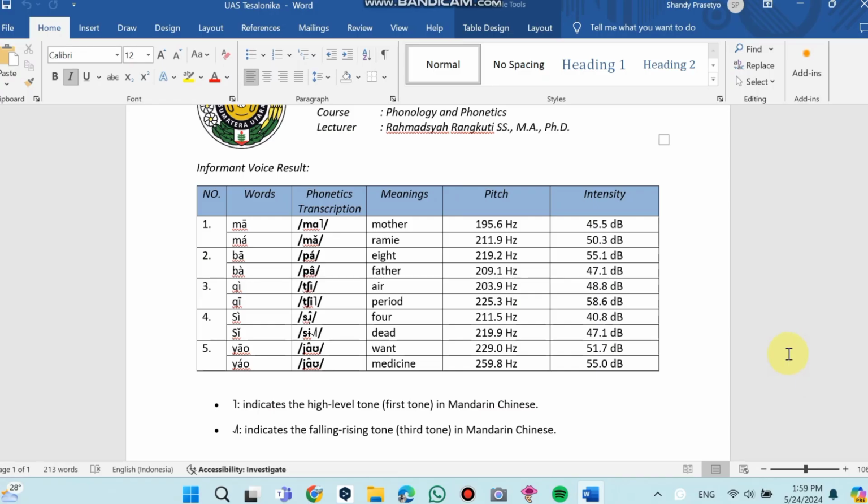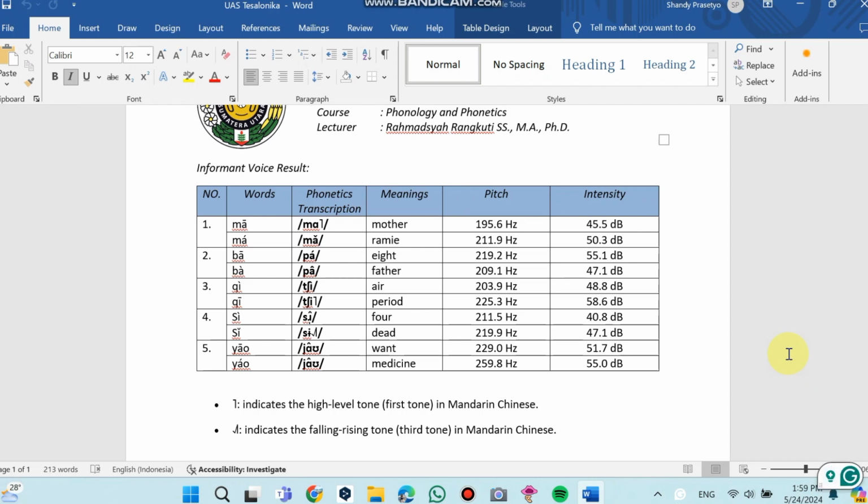For the word pa8, the pitch frequency is 219 Hz and the intensity is 55 decibel. Meanwhile, the word pa father produces a pitch frequency of 209 Hz and an intensity of 47 decibel. In pronunciation, the word pa8 uses a flat intonation while the word pa father uses a falling intonation.